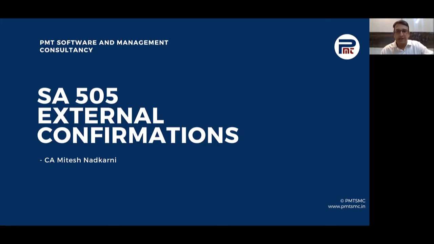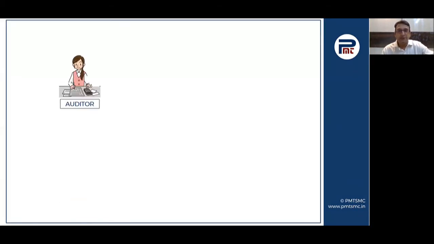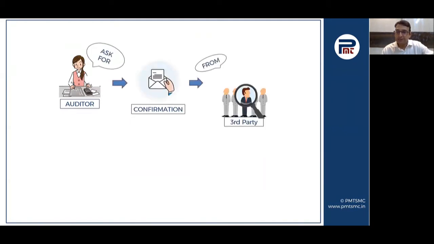Continuing our series on standards on auditing, today we are going to speak on SA 505 external confirmations. Audit evidence is very important for the auditor in forming an audit opinion, and external confirmations are very important audit evidences. So the auditor might have to call for confirmations from debtors, creditors, advances given by the companies or loans taken by the company. So during the audit process, the auditor asks for confirmations from third parties.